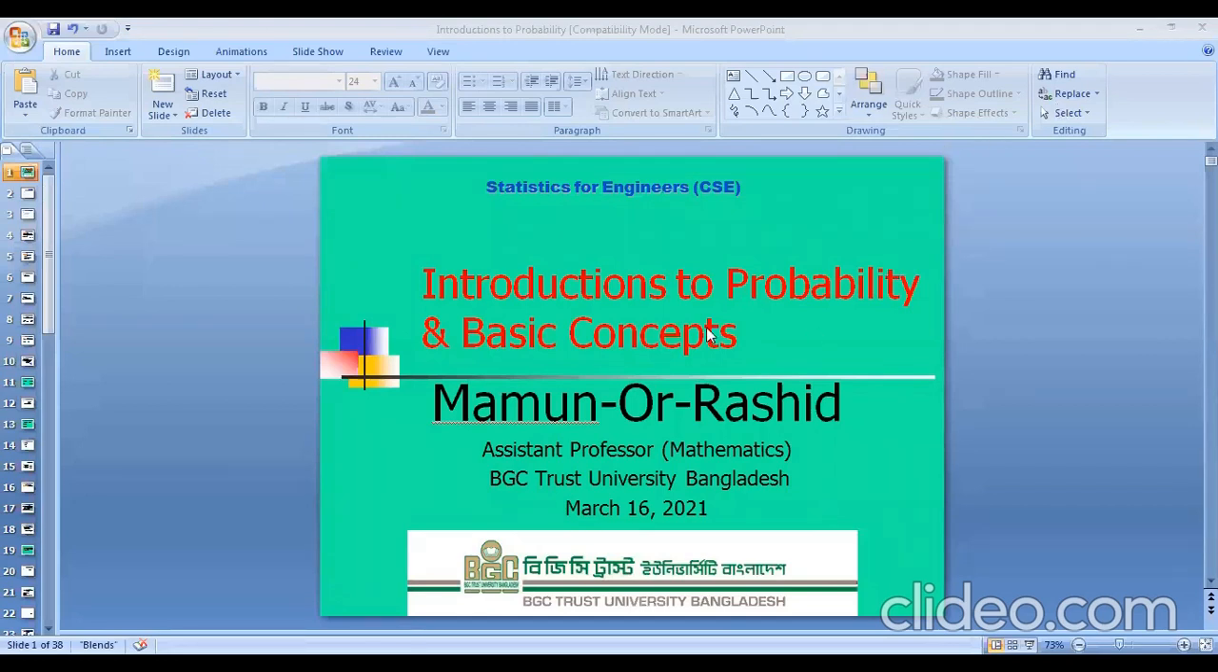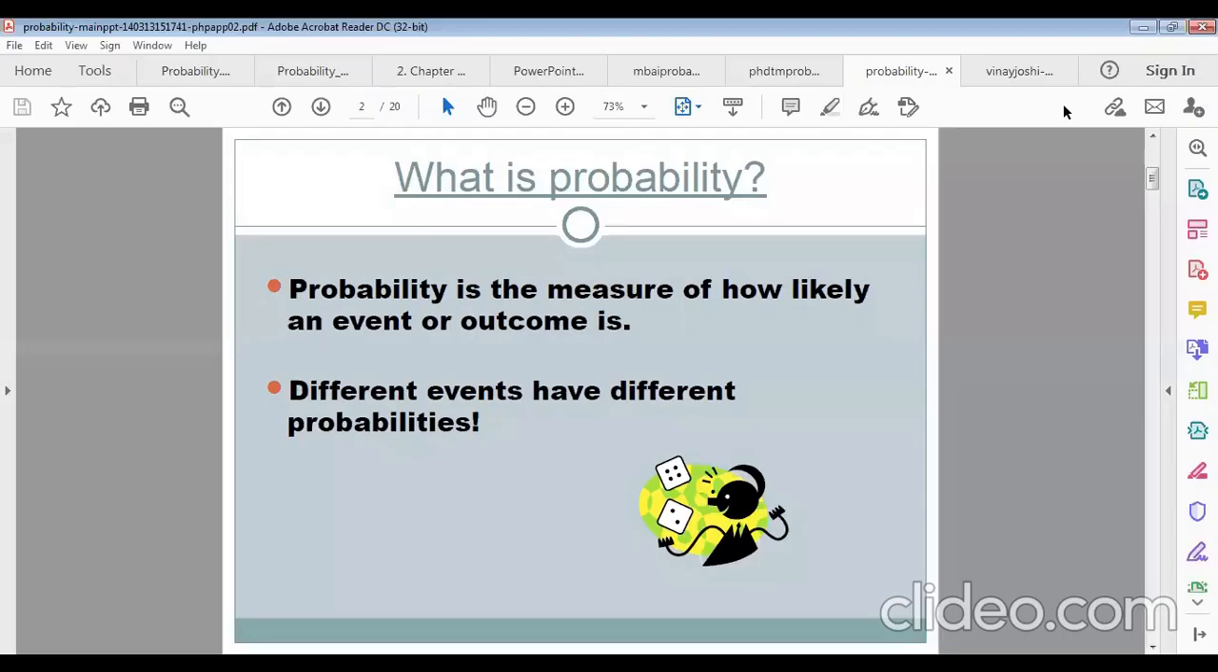Okay, today we'll start introductions to probability and basic concepts of probability. This is the first class on probability. Actually, what is probability and why do we need probability? We'll discuss that today. Probability is the measure of how likely an event or outcome is.